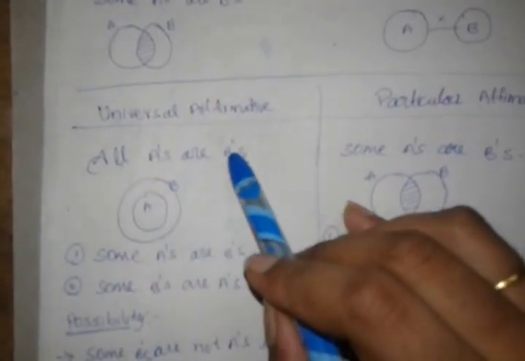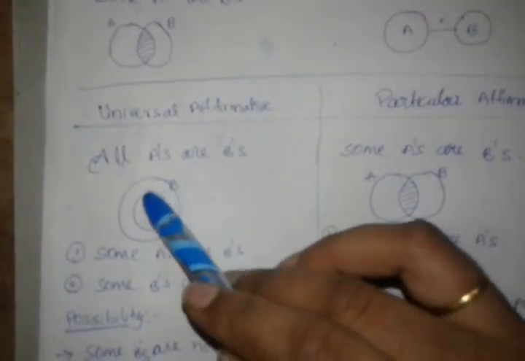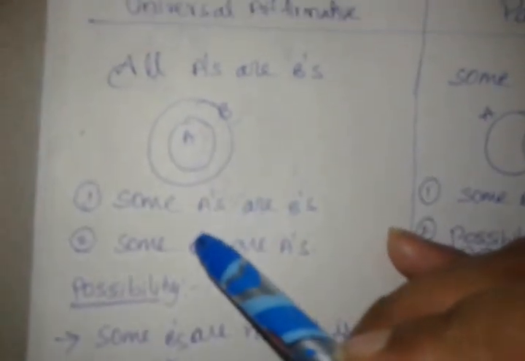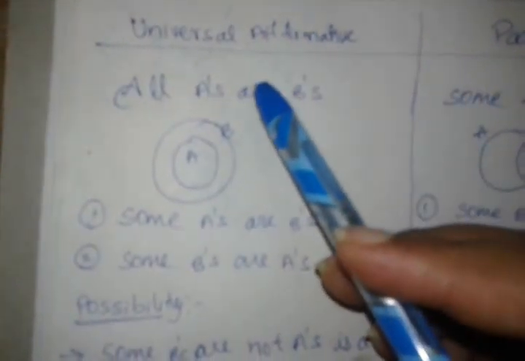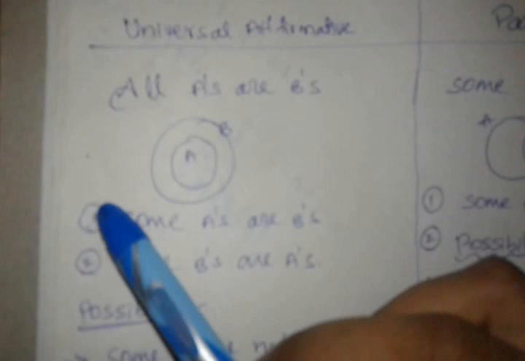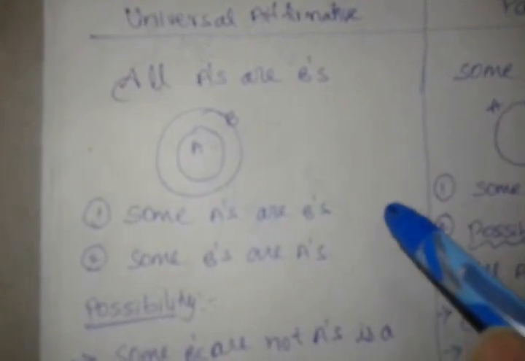See, all A's are B's, and this is the basic diagram. Two definite statements we will get in a universal affirmative sentence. What are those two definite conclusions? Some A's are B's is a definite conclusion that we can say from this, and some B's are A's is also a definite conclusion.